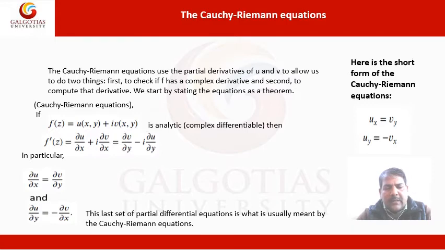This last set of partial differential equations is what is usually meant by the Cauchy-Riemann equations. Here is the short form of the Cauchy-Riemann equations. ∂u/∂x is written as u_x, and ∂v/∂y is written as v_y. So u_x is equal to v_y. In the same way, u_y is equal to −v_x. So u_x = v_y and u_y = −v_x is the short form of the Cauchy-Riemann equations.